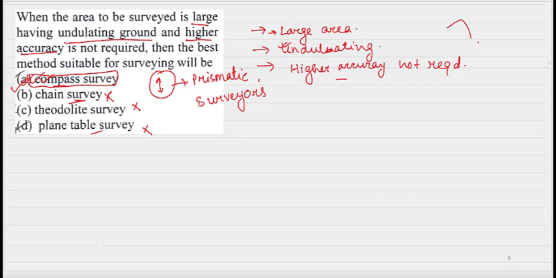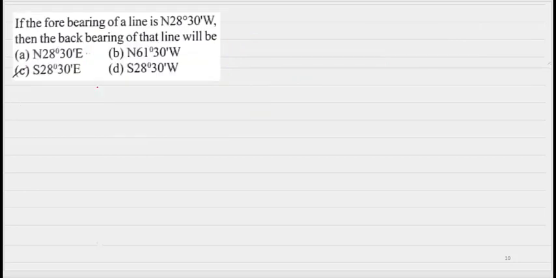So the condition that is satisfied is our compass survey. So the answer will be compass survey. So see the next question.